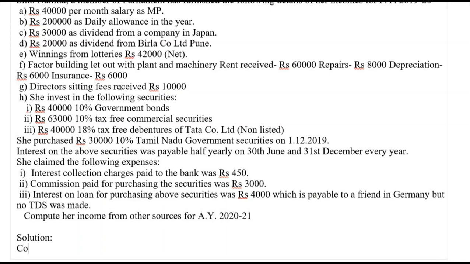So now let's go for finding the computation of income from other sources. Name of the assessee, Srimati Namita.